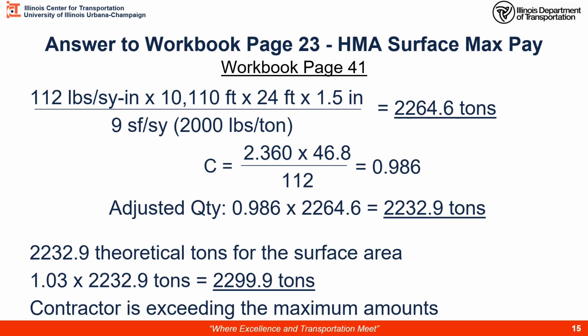That's the new theoretical. So my max pay would be this new theoretical times 103%, or 1.03. That tells me 2,299.9 tons is the maximum I can pay for. And the contractor delivered us 2,310 tons. So not too much, but the contractor is exceeding the maximum amount.